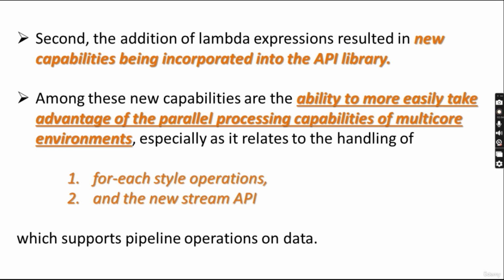Among these new capabilities is the ability to more easily take advantage of parallel processing in a multi-core environment. So they enhance the capability of parallel processing, like we have seen parallel processing in multi-threading. Like this, lambda expressions also enhance the ability to take advantage of parallel processing. It relates to the handling of for-each style operations, the for-each style for loop, and the new stream API, which supports pipeline operations on data.